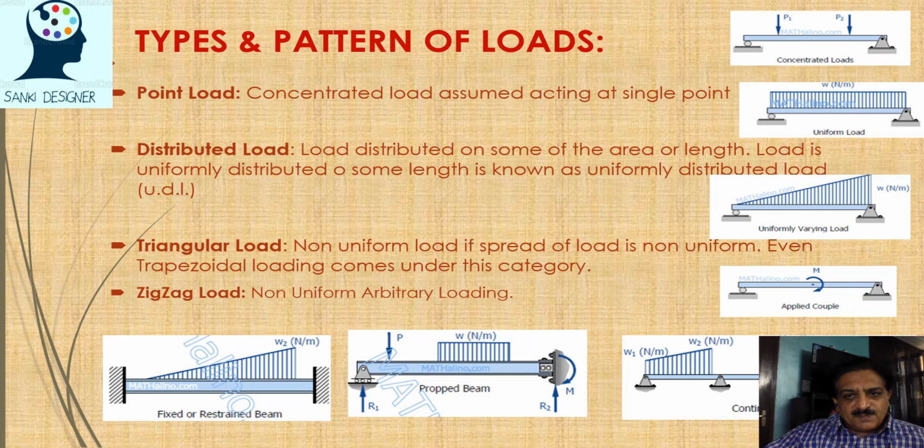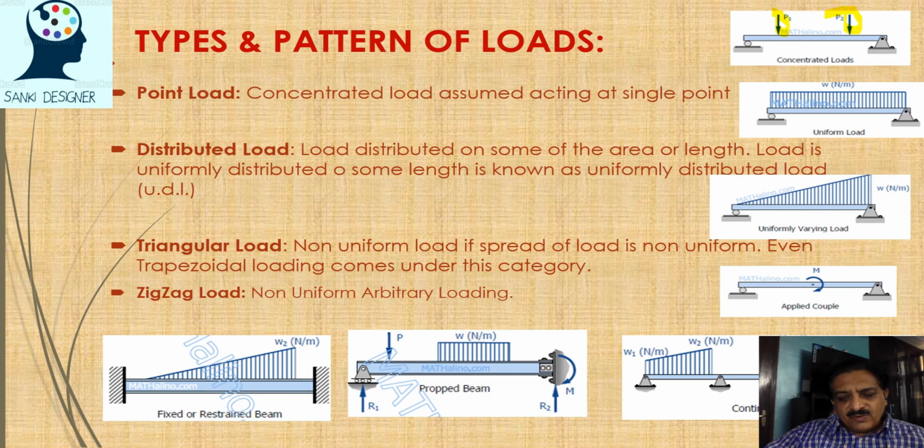So here you can see types of loading, patterns of loading. Here we have a point load, a concentrated load at one point. Assume these are concentrated at this point. We have roller supports. We'll discuss rollers in the next slide. Then we can have point loads. We have distributed loads, uniformly distributed load. Here you can see, you are standing on a floor, your load is a point load. But when something is kept on a floor, it is also a point load. A UDL is a sort of wall which is put on the slab. It is a sort of UDL, uniformly distributed load.